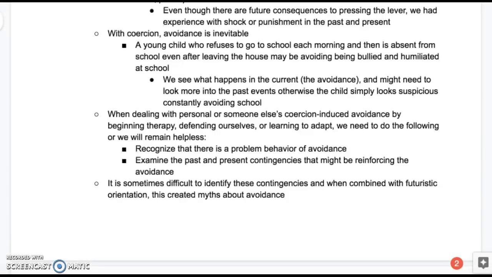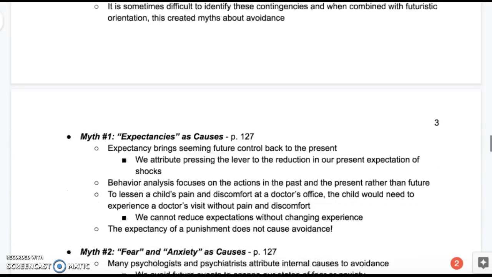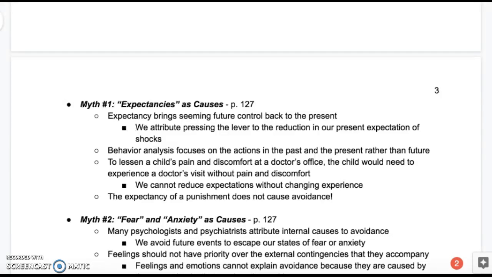We need to recognize that there is a problem behavior of avoidance, and then examine the past and present contingencies that might be reinforcing this avoidance. It is sometimes difficult to identify these contingencies, and when combined with futuristic orientation, this created myths about avoidance. So Sidman discusses two myths: expectancies as causes, and fear and anxiety as causes.